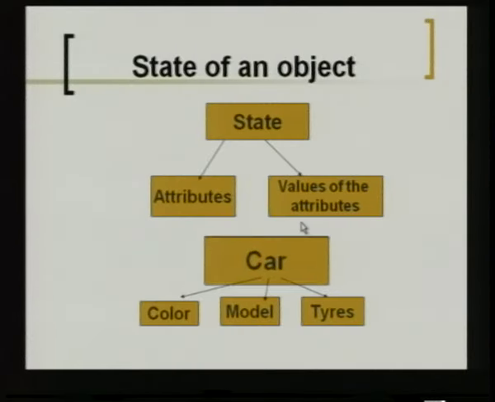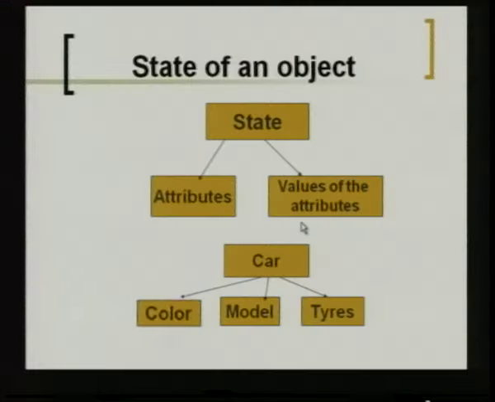So, when you simply say car, all cars do not look alike and all cars do not belong to the same design or model. So, what all features can explain or describe a car? One is its color, its model, maybe the number of tires it has, what engine it uses. So, there are so many features which can distinguish or differentiate between cars. So, a car is an object and the state of the car, or the description of a car, can be given by so many parts of the car. Each of them contributes to explaining the state of the object.